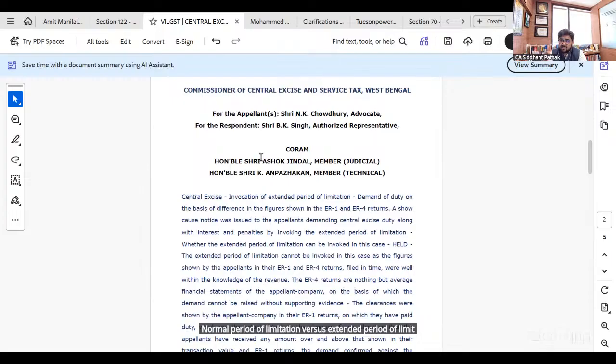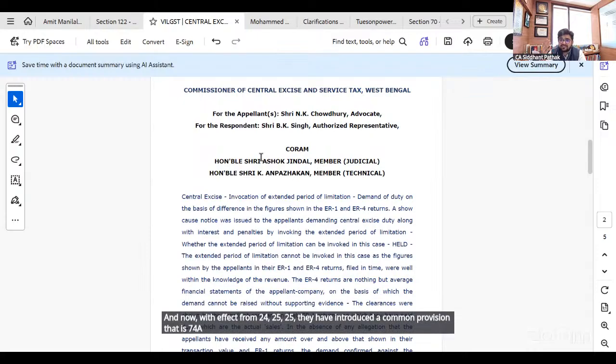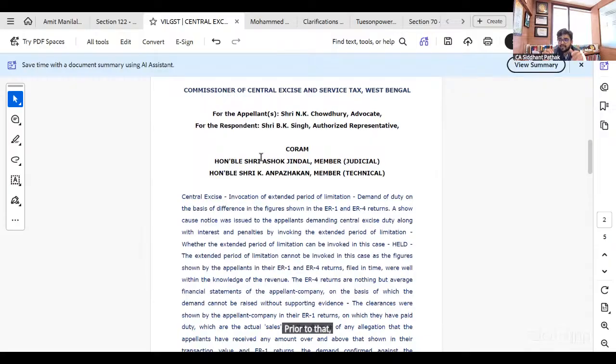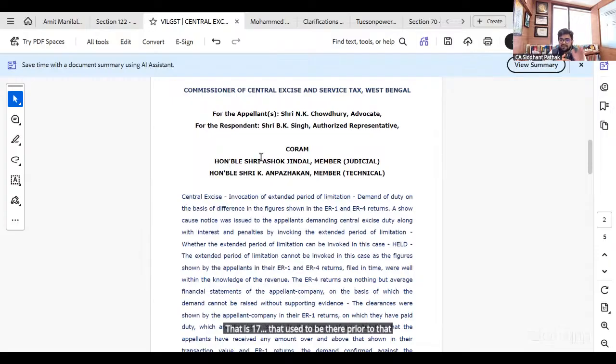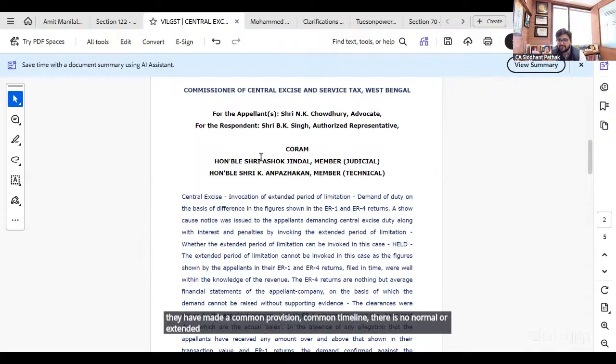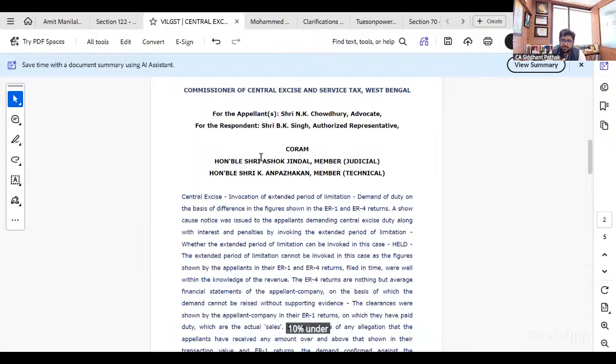And now with effect from 24-25, they have introduced a common provision, that is 74A, for the very first time since the inception of indirect taxation. Prior to that, there were two separate provisions. Although 74A is in the same shape as what used to be in 73 and 74, they have just made a common provision with a common timeline. There is no normal or extended period of limitation, but the penal provisions are the same: 10% under the normal scenario and 100% under the fraudulent scenario.